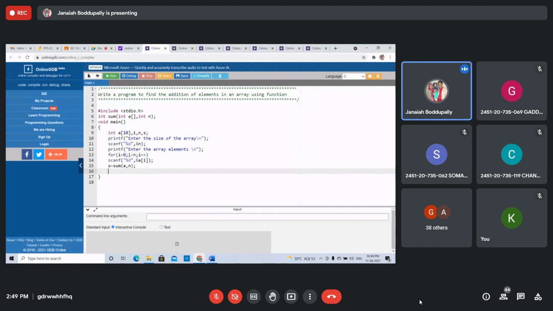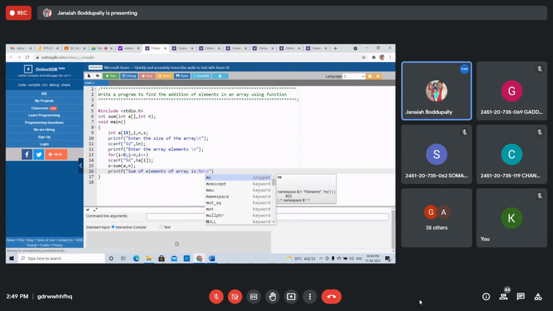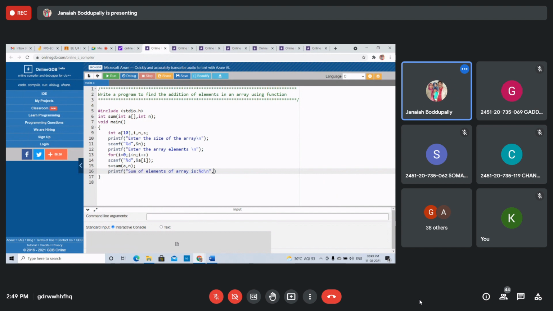Then printf: sum of elements of array is percent d. Then what is the variable storing the value? This is the function call. Now what is the definition? Function definition, sum.